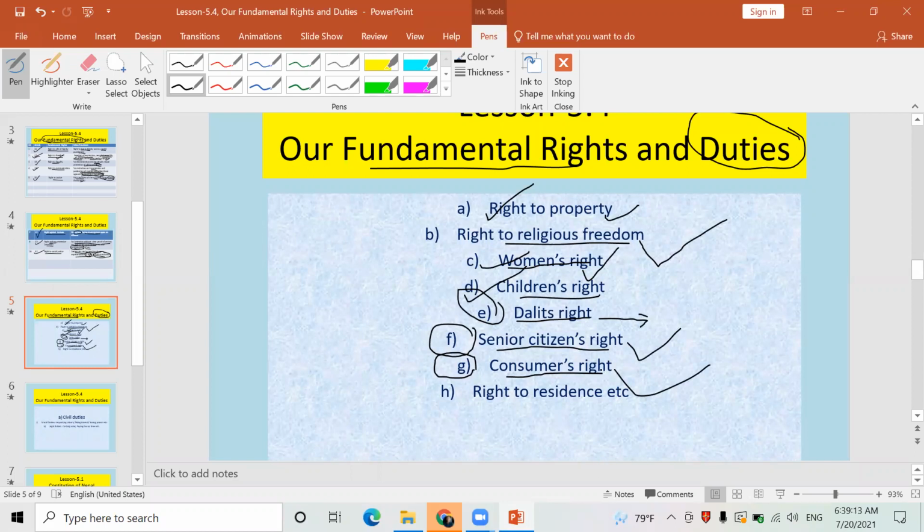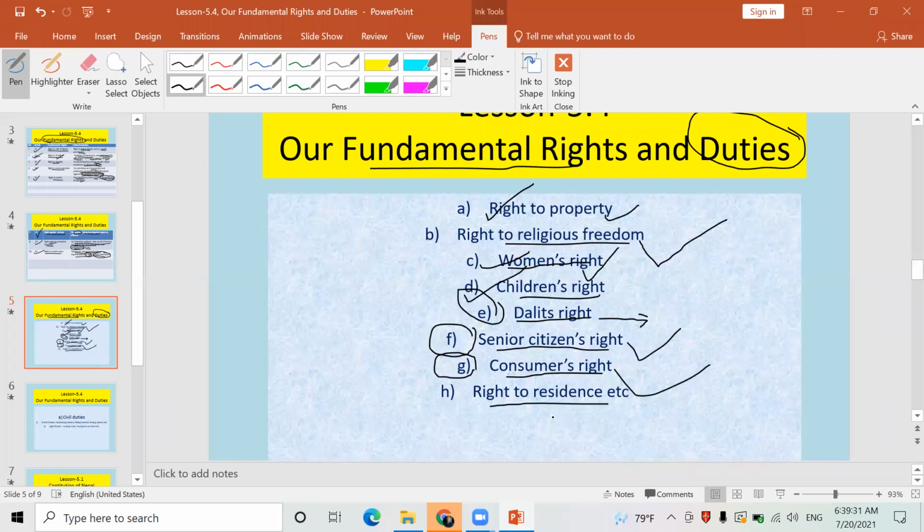Those have to produce such goods in a right way, and shouldn't mix anything there which is harmful for us. These all come under consumer rights. If you don't know, just try to explain it. Now look here, another right is there. It is known as the right to residence.